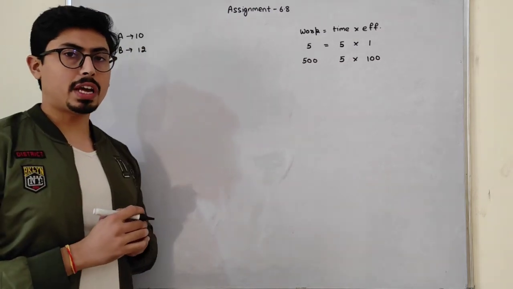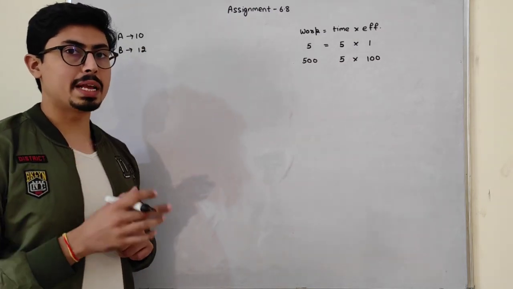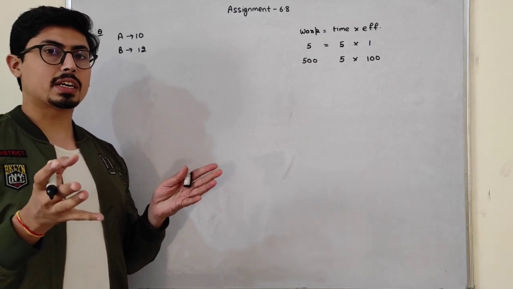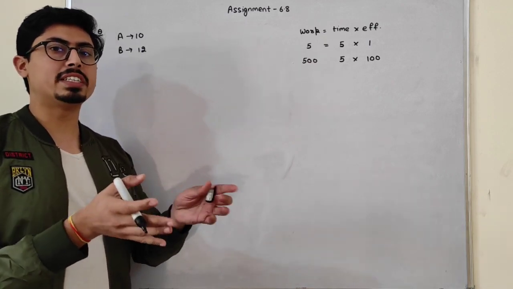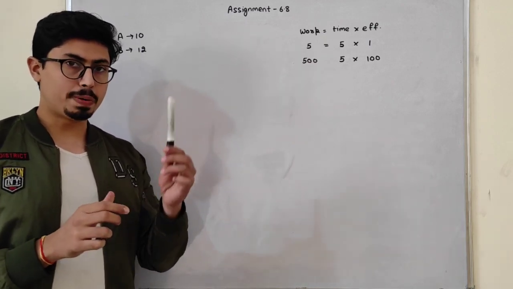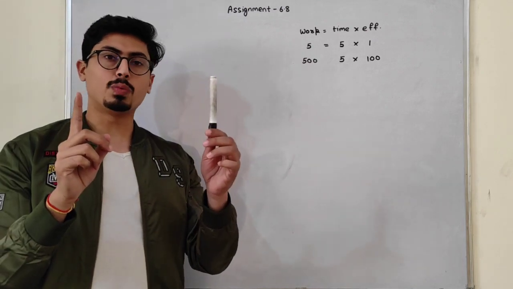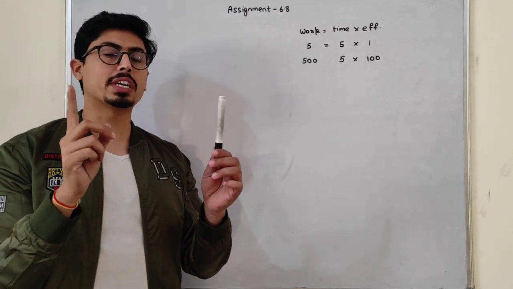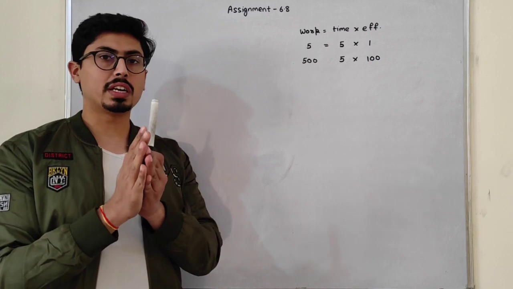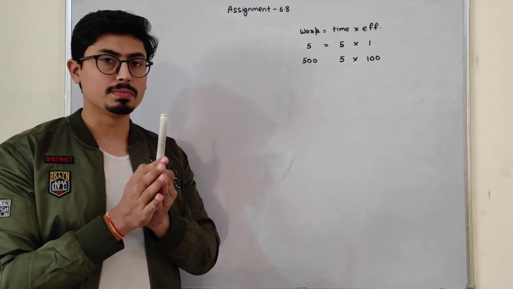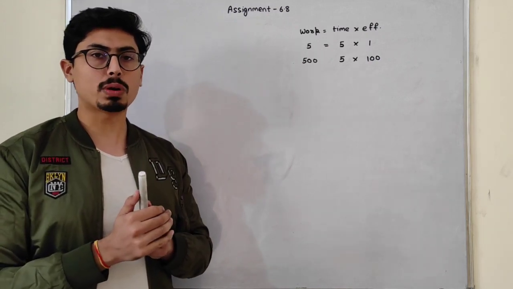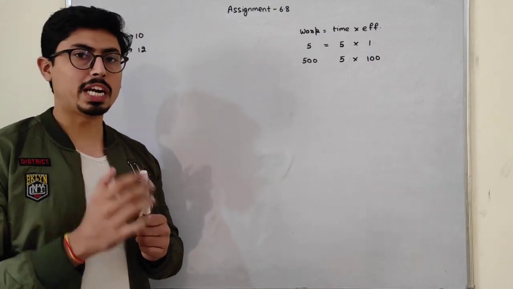Now students, what I have to do is find out the time in which they complete the same work if they join together. If A completed the work in 10 days and B completed the same work in 12 days, if they do that work together, they will obviously take less time to complete the same work. So I have to find out that particular time.